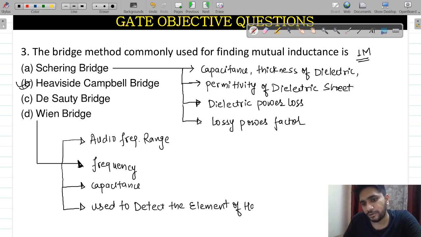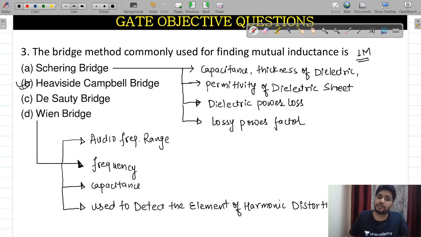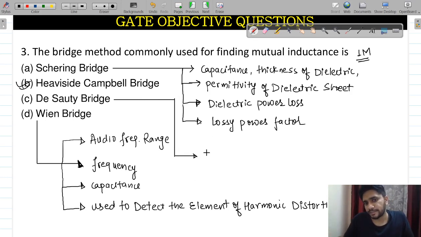Element of harmonic distortion. Don't worry, I will share this PDF with you so that you get all the important things. And this is also, I am writing for distortion again. This is your capacitance only.